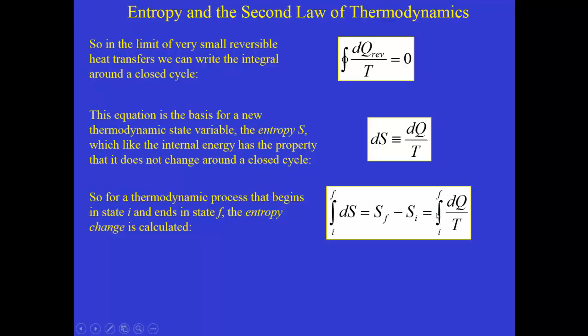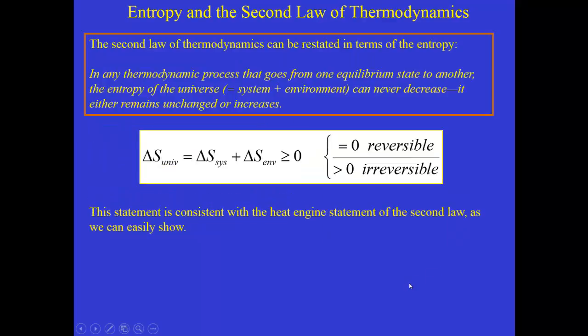Now notice I didn't put a little circle on the integral sign here because the bottom equation applies to any kind of process that just goes between some initial and some final state. When we were referring to this quantity at the top, then we said that around a closed cycle on a PV diagram the sum of all those terms would be 0. So here is the entropy change for a process that involves a transfer dQ at a particular temperature T. So in terms of this new function, the entropy that we have now defined, we can now restate the second law of thermodynamics. And here's what it looks like.